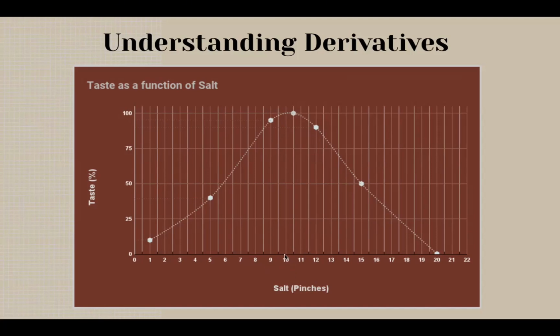So when the puppy is trying to find the exact amount of salt corresponding to 100% taste, it is basically trying to solve this. Here f(x) represents the taste as a function of the amount of salt x. And f'(x) here is going to be the derivative of the taste function with respect to salt. It tells you how the taste changes as you add more salt. By solving for f'(x) = 0, we are basically trying to find the value of x where the taste stops increasing and reaches its maximum value. This is the critical point that you're looking for to achieve the best possible taste.